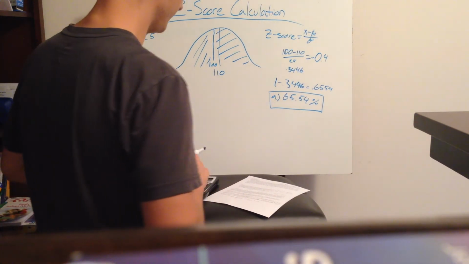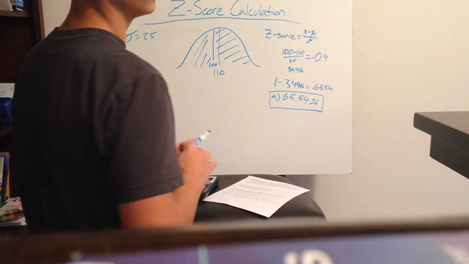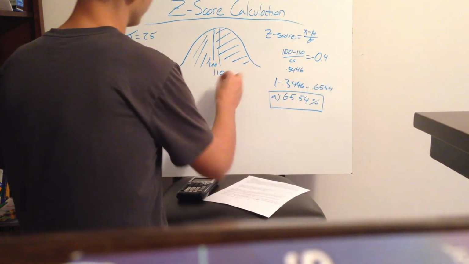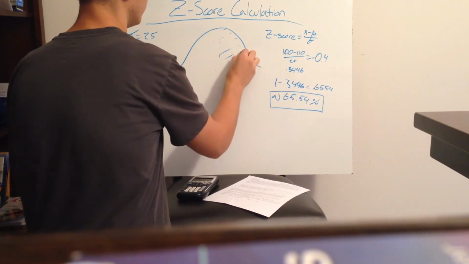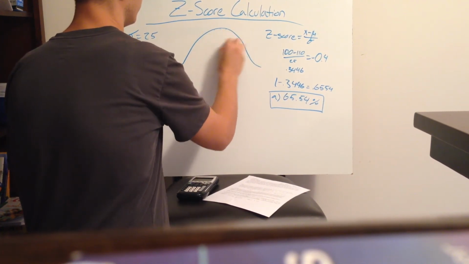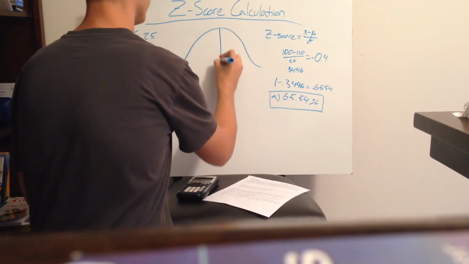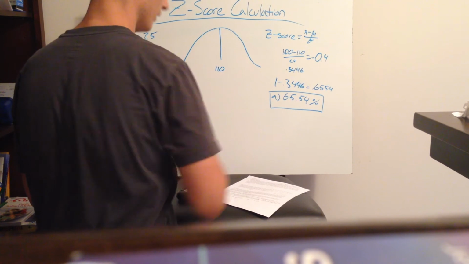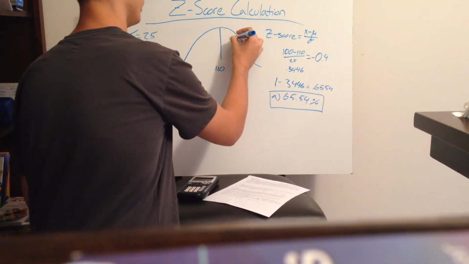Okay. B asks us, what percent have scores above 150? So we're going to do the same thing, but first let's clear this up. Okay. Our mean didn't change, it's still 110. But this time, we're looking for scores above 150.